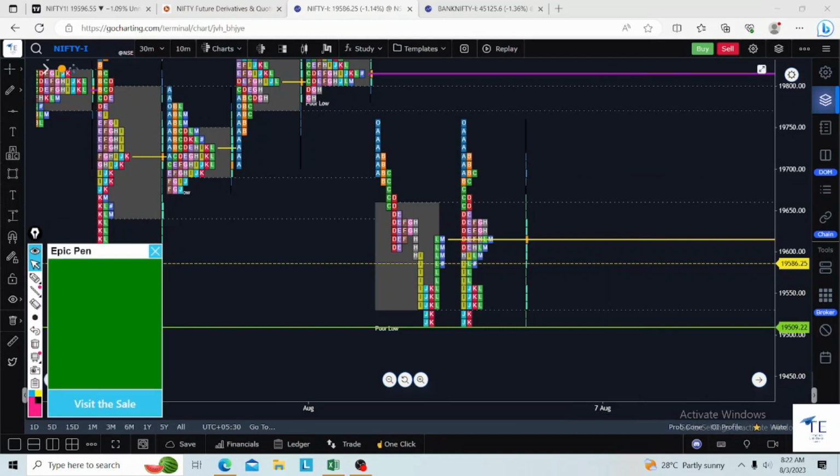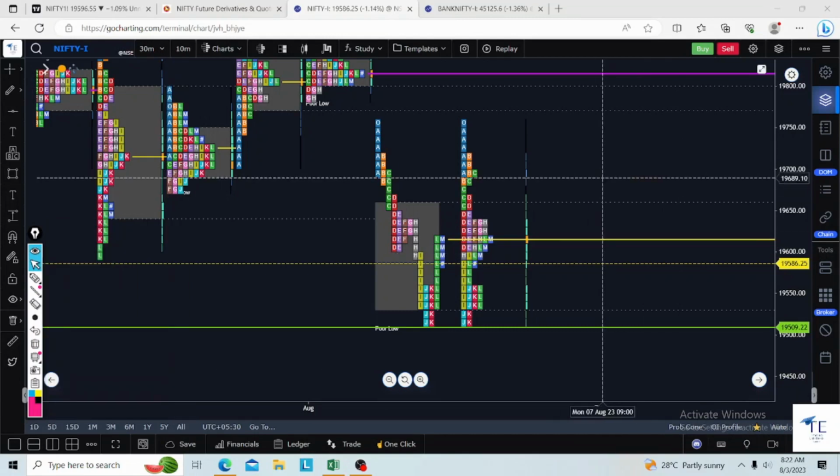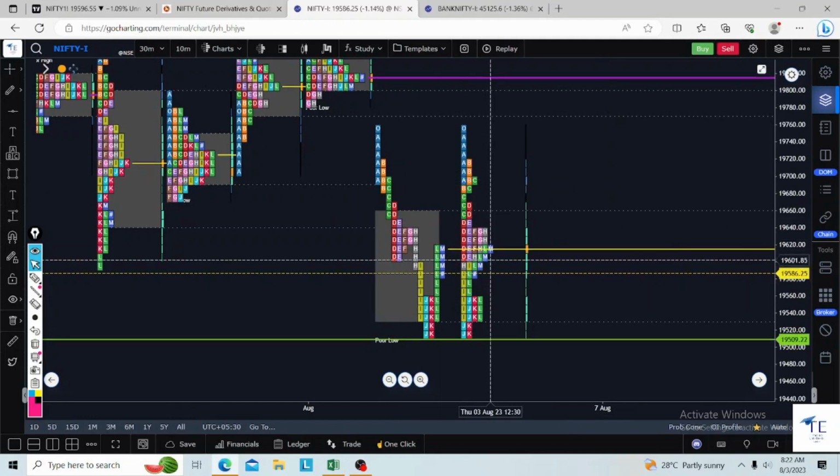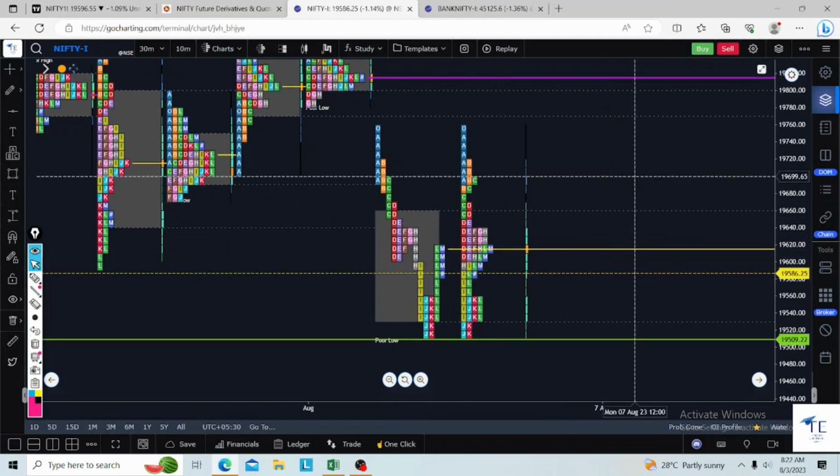If we are a new viewer, you don't know what the structure is, but our students and the old subscribers of this channel know what the structure is. Purely this is profit booking, or stop loss hitting, whatever name you want to give, but this is a poor structure yesterday also.